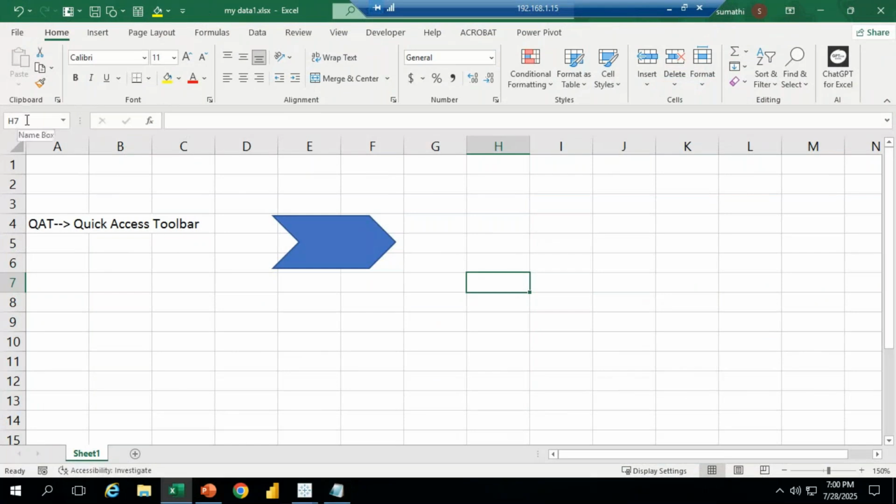This is what we call the name box. Actually, what does the name box mean? It identifies the cell address. What is the cell address? For example, my cursor is here. It's going to display K5. What does K5 mean? K column, fifth row. This is the cell address. My cell cursor is in a particular cell, and it displays the cell address. This option we call the name box. In the name box, it always displays the cell address, meaning the cell information.